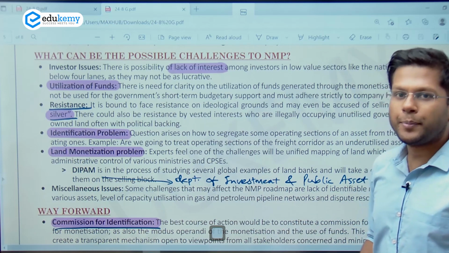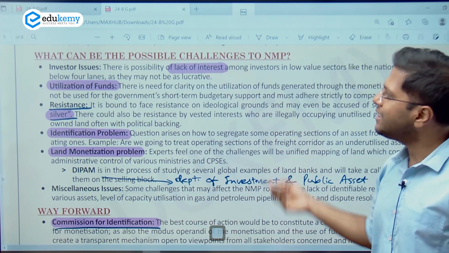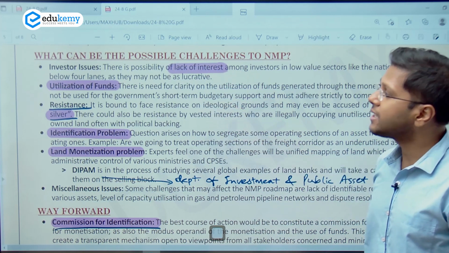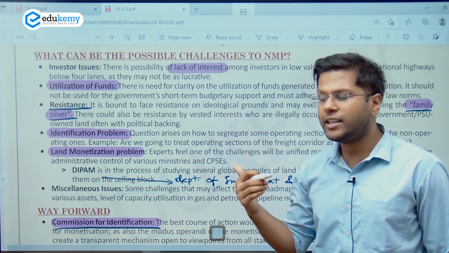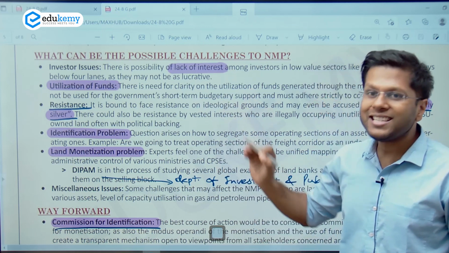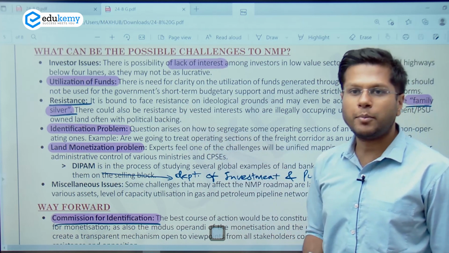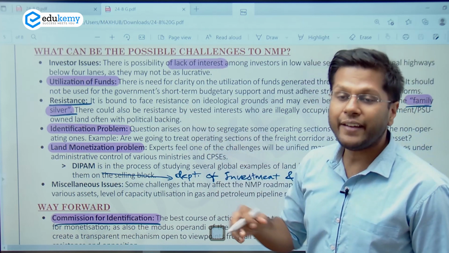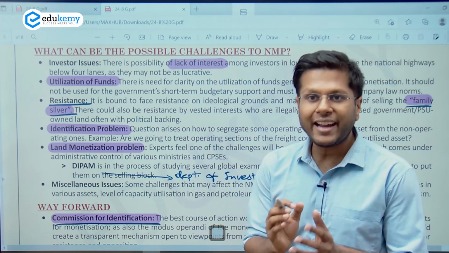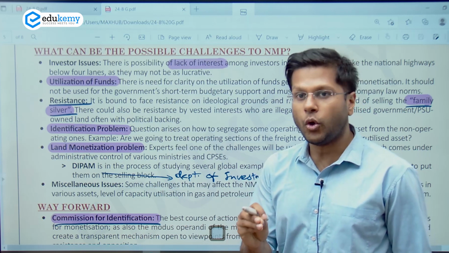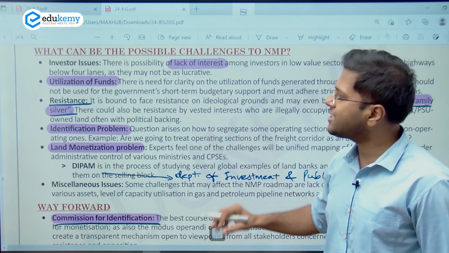The challenges, as we previously discussed, could be lack of interest from the private players, just like we saw in the railway bids, right? Utilization of funds. The government needs to ensure that the 6 lakh crore that will be collected from this scheme is utilized in the most proper way, right? Now, there could be resistance from certain government bodies also, because it is said that the family silver should not be sold, right? Family silver resembles the important institutions and infrastructure the government owns, right? So those should not be contracted out to private parties. So there could be some resistance, right?